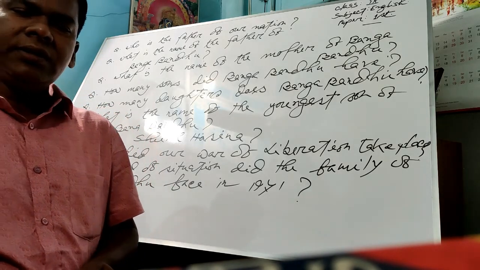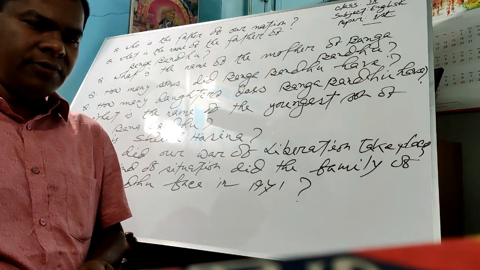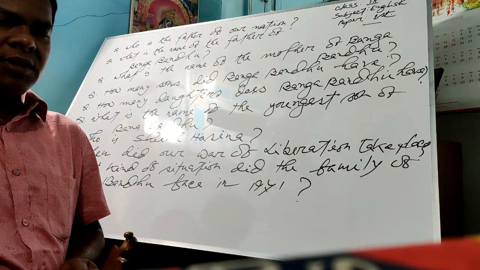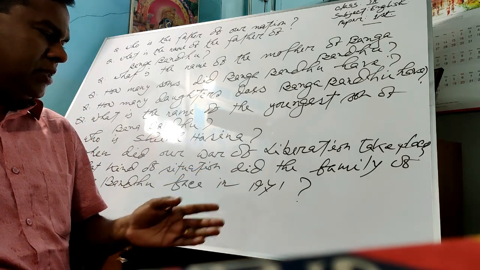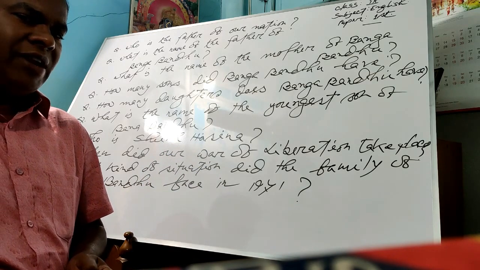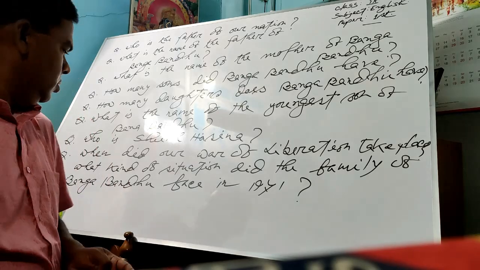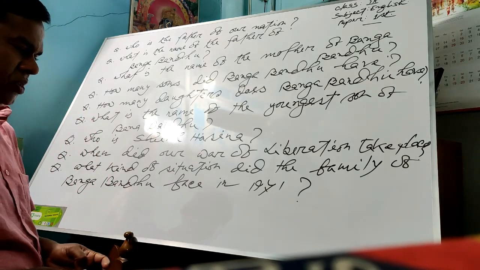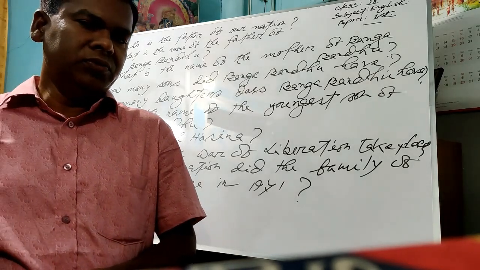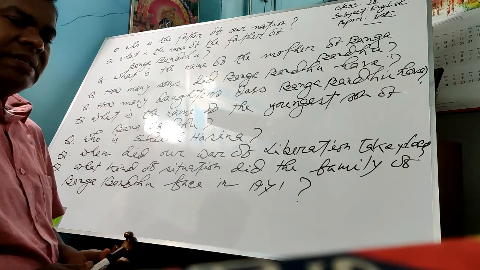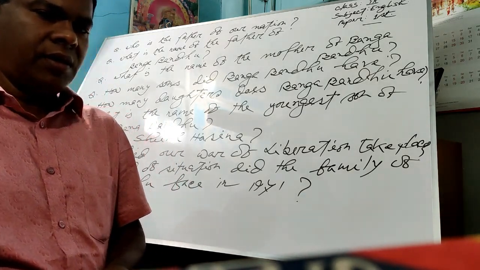Was the secession very enjoyable? Not at all. In that moment, that means in the period of the War of Liberation in 1971, the family of Bangabandhu had to go through very difficult situations. Okay?